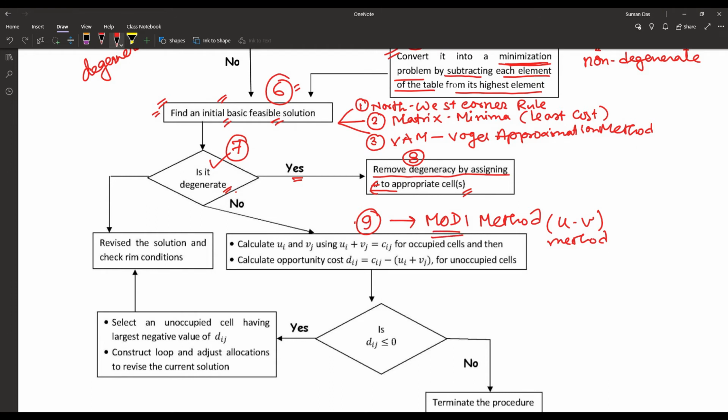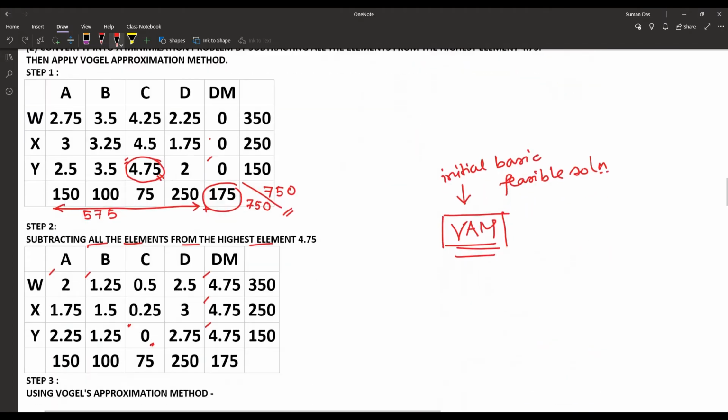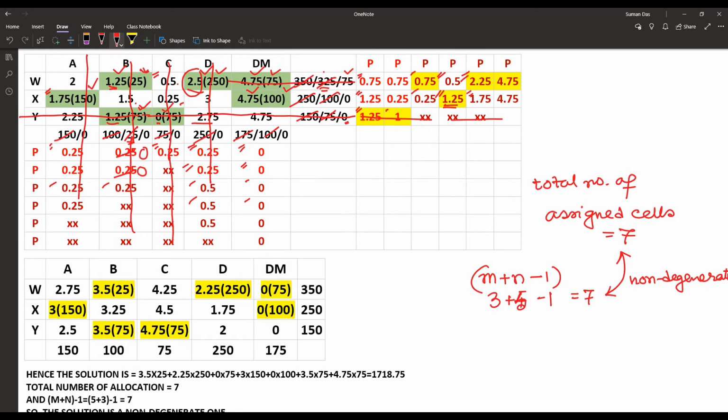So we are proceeding to the problem. In that problem, once again we are saying the total number of rows is equal to 3 plus the total number of columns is equal to 5. So the value m plus n minus 1 is equal to 7, and the total number of cell allocations is also 7. So that is a non-degenerate problem, and we don't have to solve for the degeneracy.